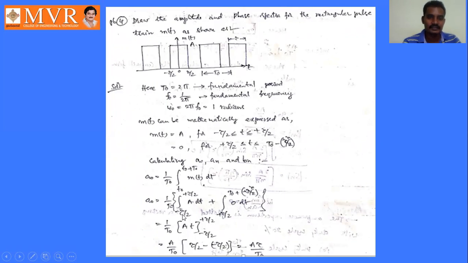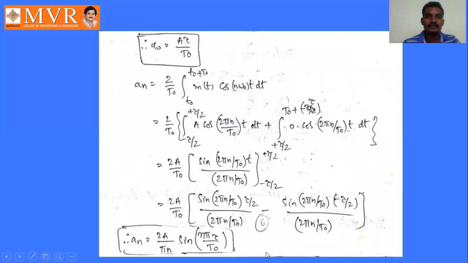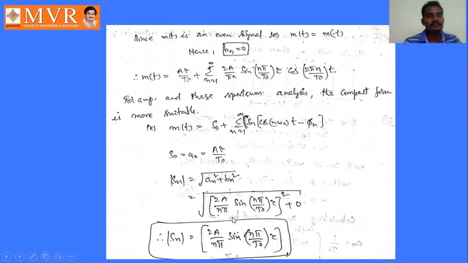So a naught can be calculated as A tau by T naught, and an can be calculated as 2A by n pi into sin n pi tau by T naught. Okay, next it is an even signal. For every even signal, whatever the problem is, whether it is a small problem or a big problem, if it is an even function, its bn value is 0 only. Surely we can say that its bn value is 0.